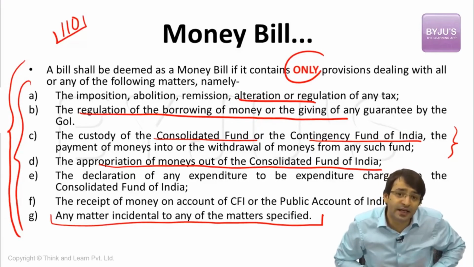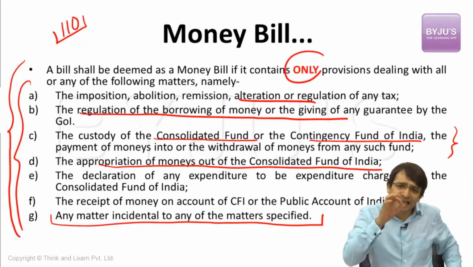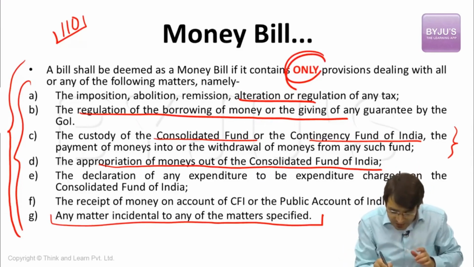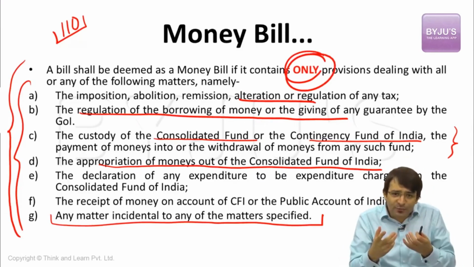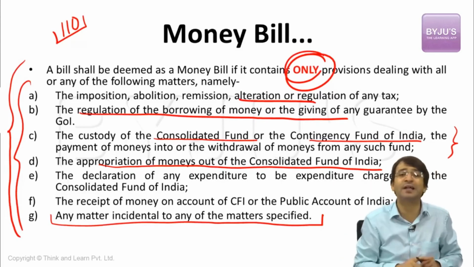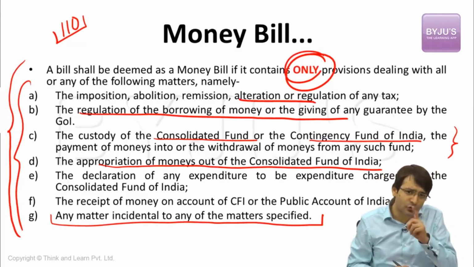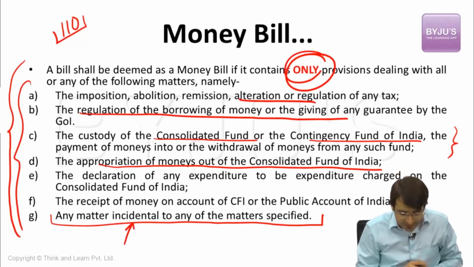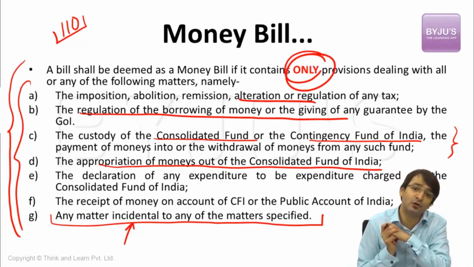What is Article 110 talking about? Article 110 says that any bill is a money bill if it deals with only, and this word is very important, only the following provisions: imposition of tax, alteration of tax, custody of the Consolidated Fund of India, and appropriation from the Consolidated Fund of India. All these bills are money bills. But the last clause is very important: any other matter incidental to the matters specified above is also a money bill.